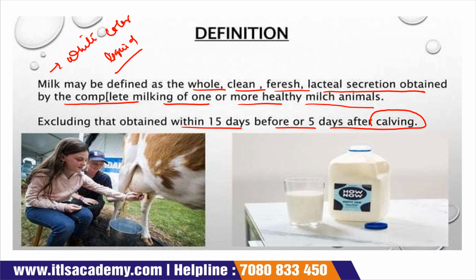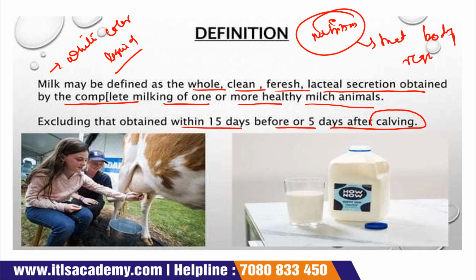Basically milk has all the nutrition that the body requires, and it is obtained from the mammary gland. So it is the whole, clean, fresh lacteal secretion, a white color liquid, obtained by complete milking of one or more healthy milk animals.